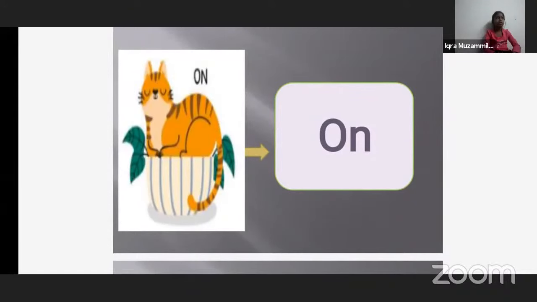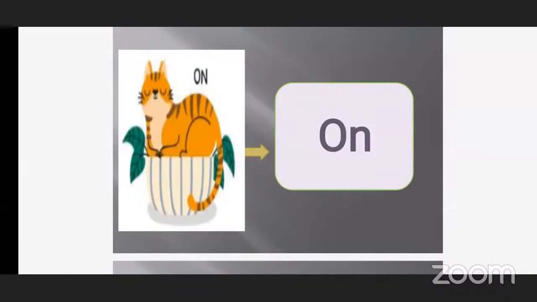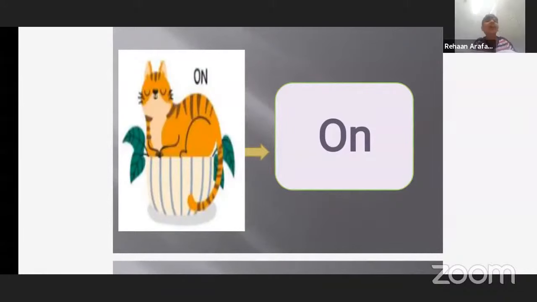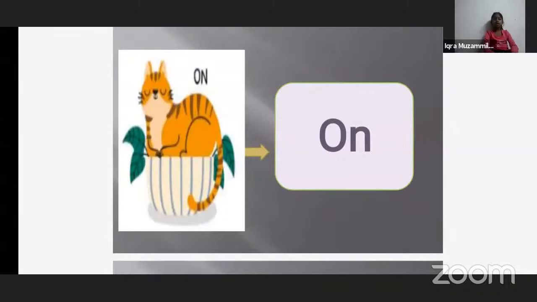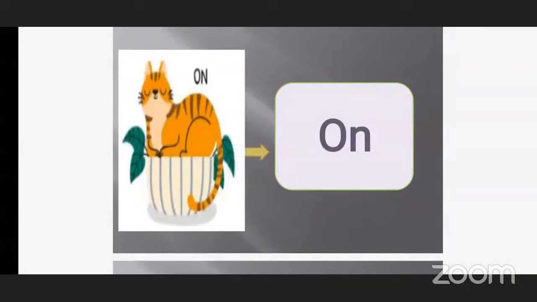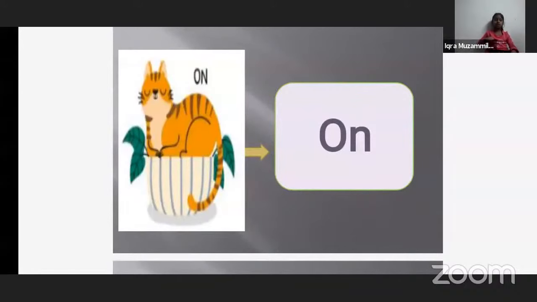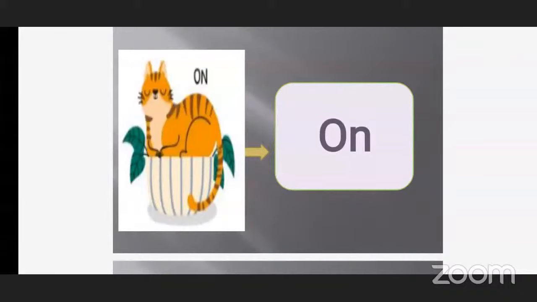O-N, on. Okay. So, what can you see in this slide? The cat is on the basket. Very good. See, the cat, is she looking at you or sleeping? What is the cat doing? She is sleeping. Yes, teacher. She is sitting on the basket.